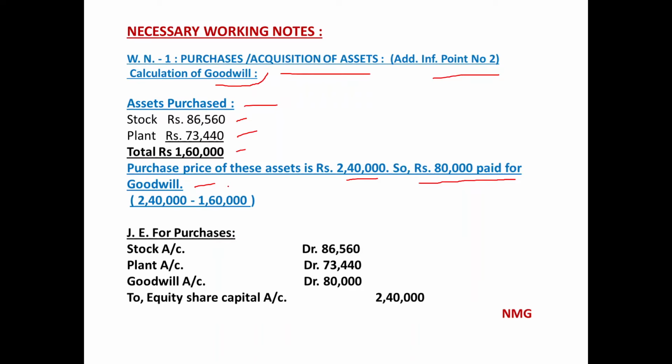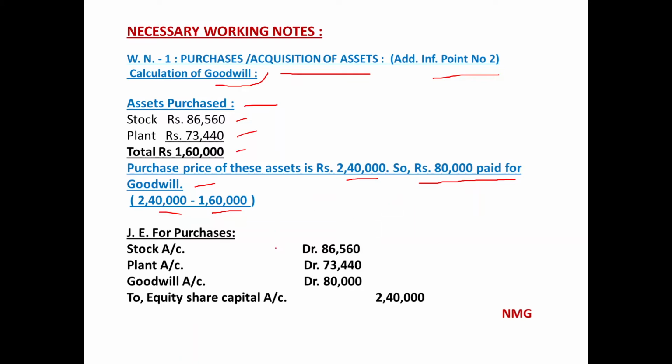Even if it had not been said, you have to understand that the remaining amount must have been paid for the goodwill. Sometimes in a question it may not be stated that the remaining amount is given for goodwill, but you have to understand it. So 2,40,000 has been paid for the purchase of these two assets from another company, and the total of these two assets was 1,60,000. So 2,40,000 minus 1,60,000 gives rupees 80,000 paid for the goodwill.